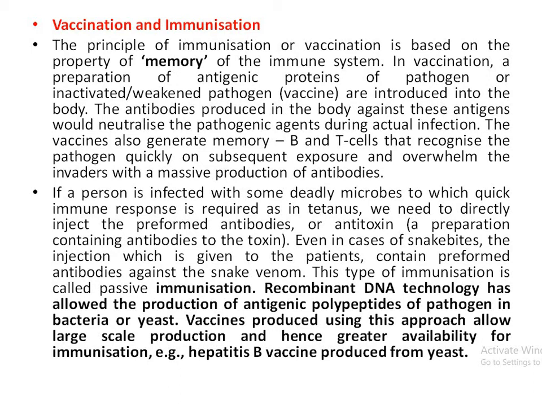In the case of snake bite or tetanus, you are injected with ready-made antibodies, antitoxins. These both are examples of passive immunization. The first recombinant DNA technology vaccine was prepared against hepatitis B, with the help of the fungus yeast.